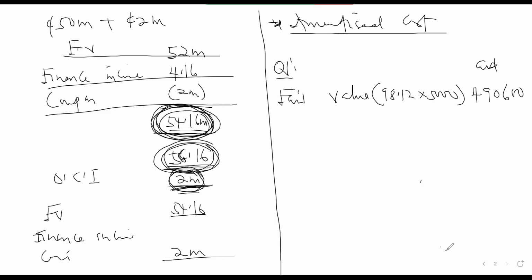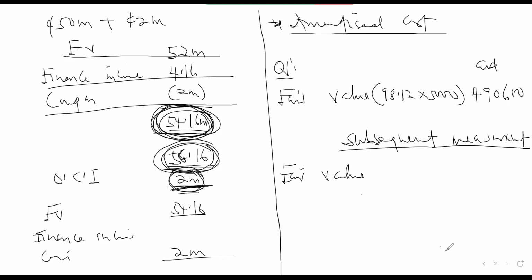Subsequent measurement, what will happen? You are going to earn interest on this particular investment, so you have to account for the interest. The subsequent measurement must be through amortized cost. And they're asking us to do this for only 1 year. So we are going to have our fair value, which is 490,600. Then you have your finance income. This is an asset, so the interest will be a finance income. That will be 0.06 times this value. That will give you the interest.